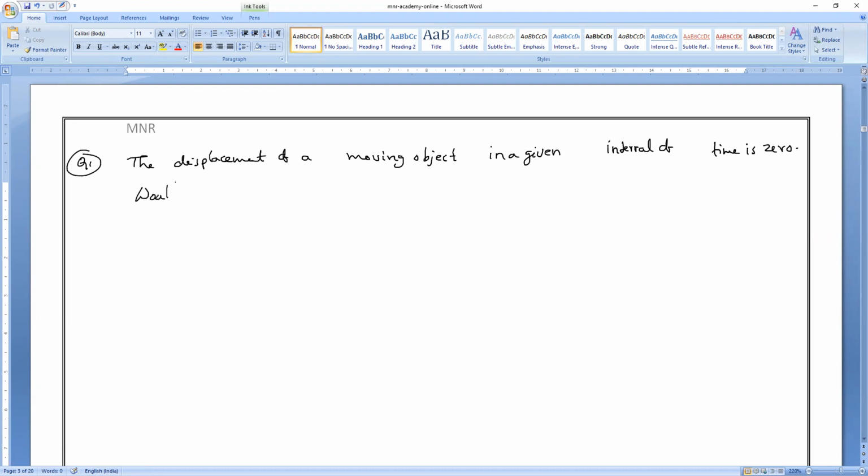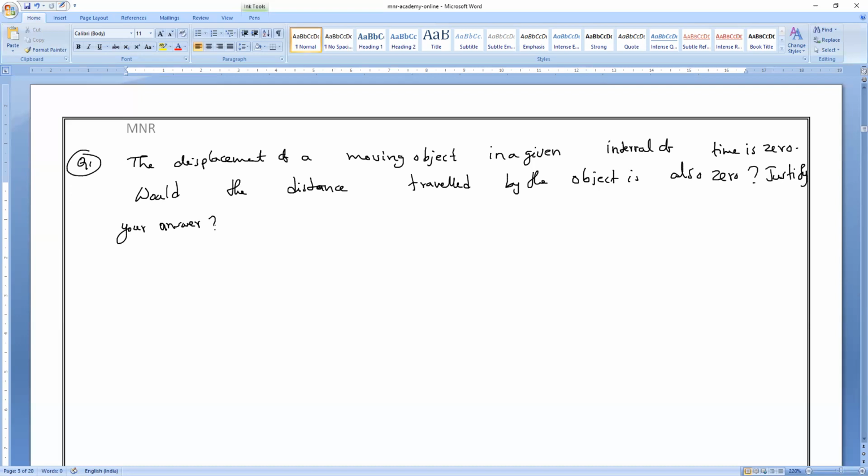So you all people know, I already taught you that. So would the distance traveled by the object also be 0? No, sir. Your answer is no, sir. Justify your answer. No, sir. Yes, everybody. So we all know that